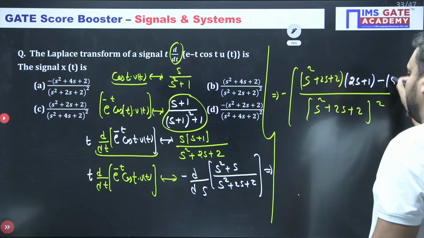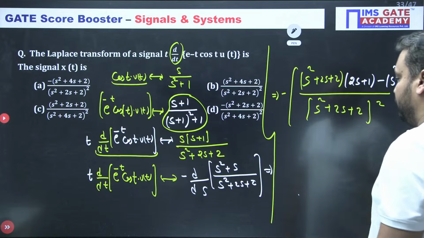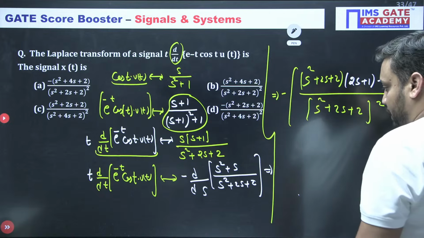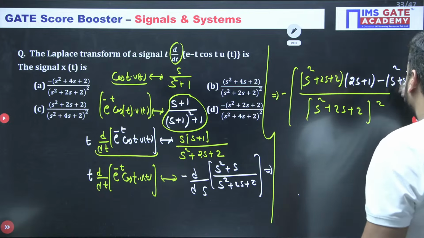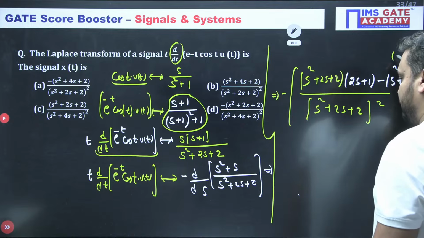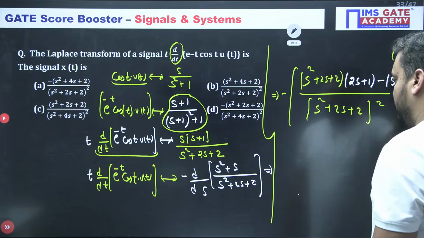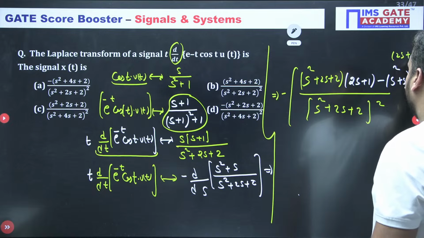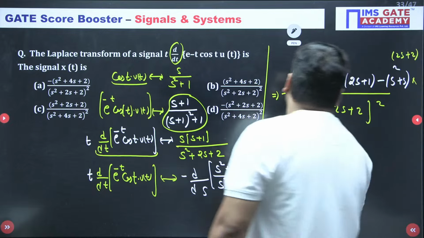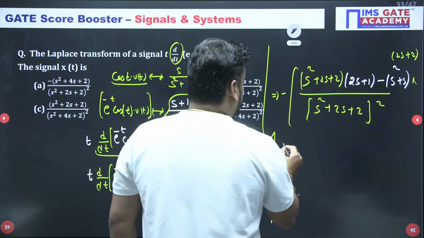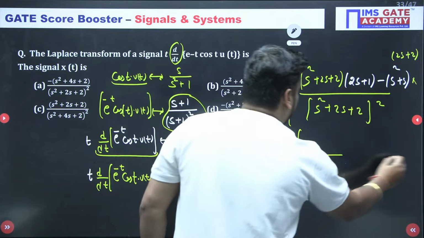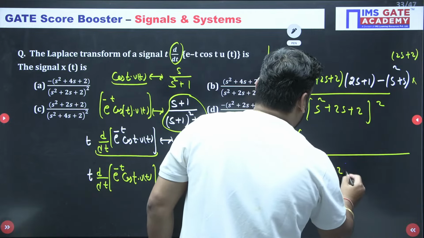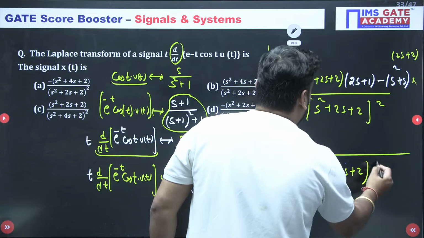s square plus s as it is, times the differentiation of the denominator, which is 2s plus 2. Is this clear? Yes sir. Now finally you have to simplify the numerator part. (s square plus 2s plus 2) whole square for sure will come in the denominator.